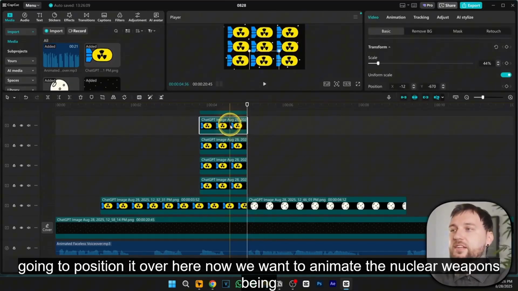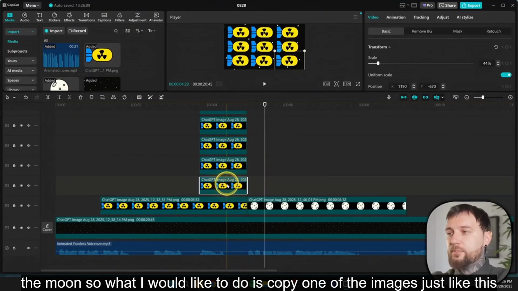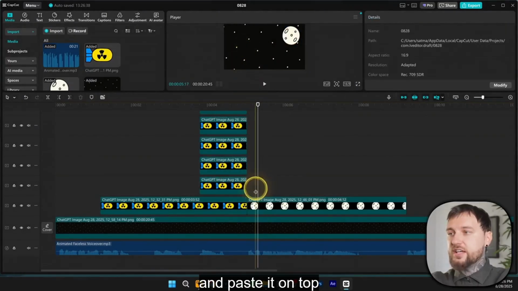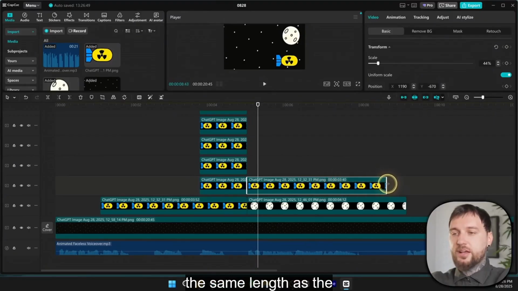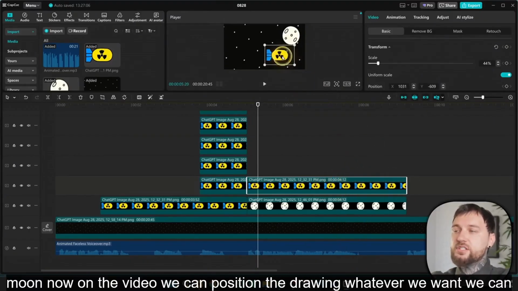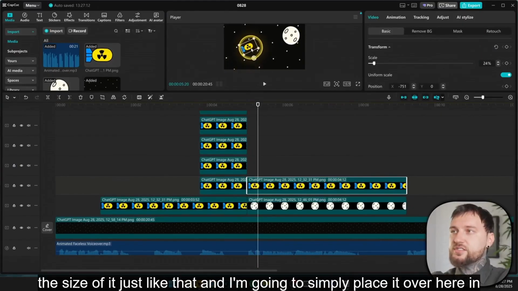Now we want to animate the nuclear weapons being detonated on the moon. So what I would like to do is copy one of the images just like this and paste it on top of the moon image. Drag and drop it to the beginning and just make sure it has the same length as the moon. Now on the video, we can position the drawing wherever we want. We can rotate it. We can decrease the size of it just like that. And I'm going to simply place it over here.